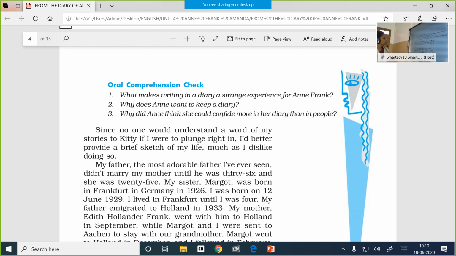Next question, why does Anne want to keep a diary? The basic reason is she doesn't have a true friend. Next one is she wants to share her innermost secrets with someone. So she thought of keeping the diary, saying the expression that paper has more patience than people. Now the third one, why did Anne think she could confide more in her diary than in people? Just as I mentioned before, paper has more patience than people.